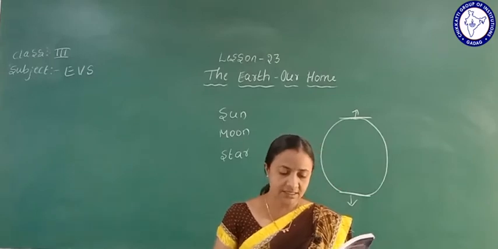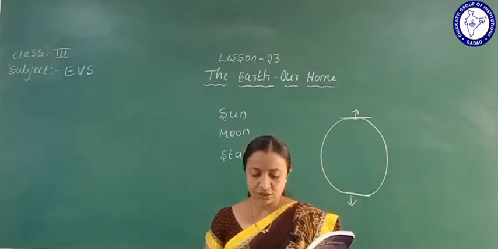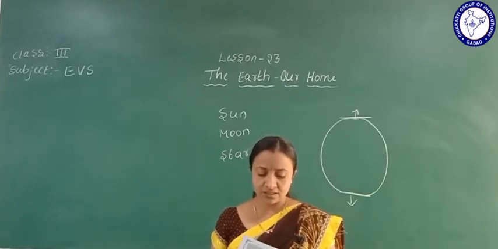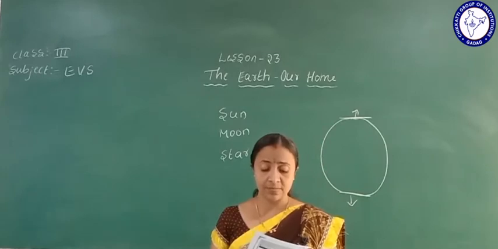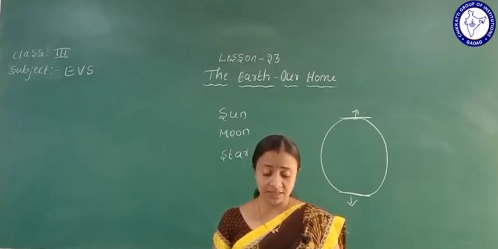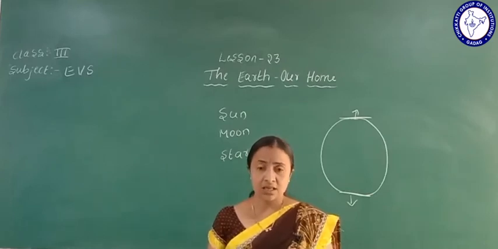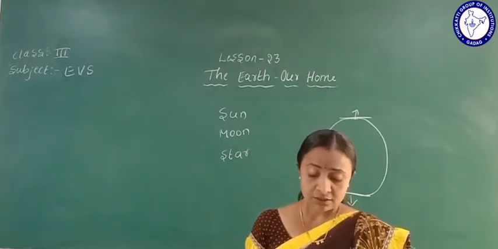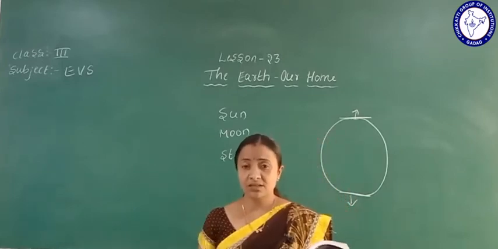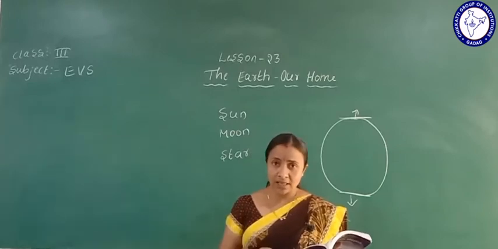Then next they have given here: make a list of the uses of sunny days. What are the uses of sunny days? The clothes dry up quickly. Then sun rays keep the body healthy, it means the body is very good. Then plants grow well in sunny days.